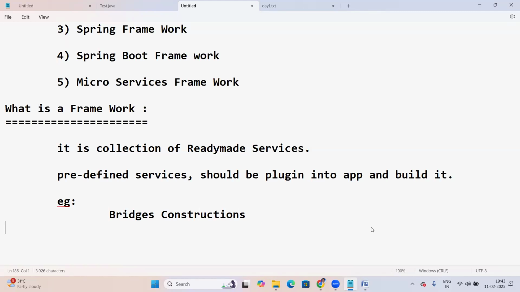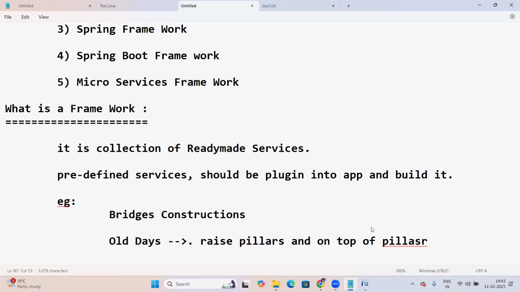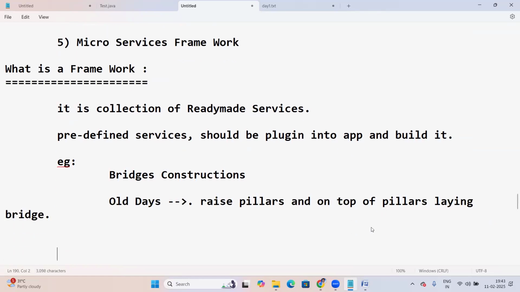Yes, let us take the example of bridge construction. In very old days, they used to raise pillars and lay the bridge on top of the pillars. That technology took many years. Even small bridges took a minimum of 1 year, maybe 2 or 3 years. But nowadays, what is happening here?